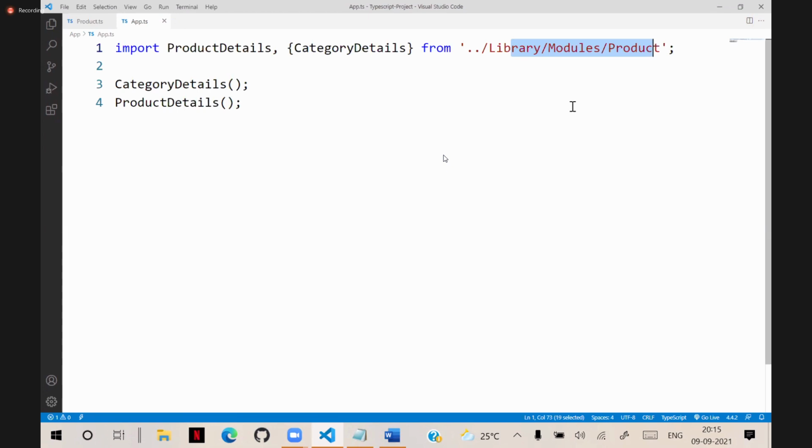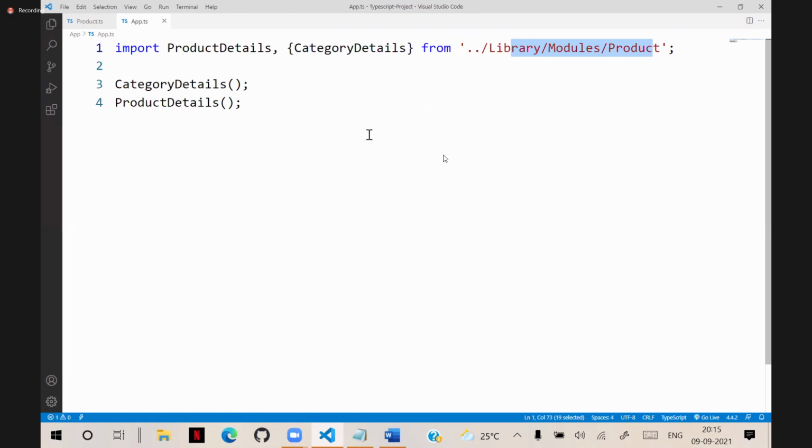You just need to run it. Actually we have two files now, product.ts and app.ts. We need not transcompile both of them to convert into JavaScript. You just compile your main application, and it will identify the dependencies and compile all of them.